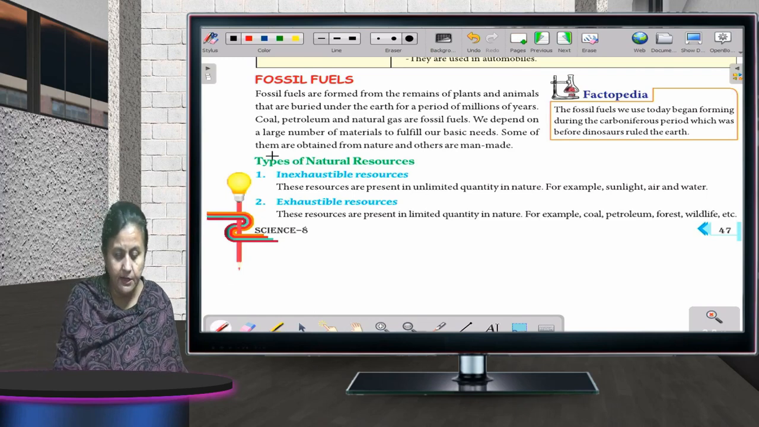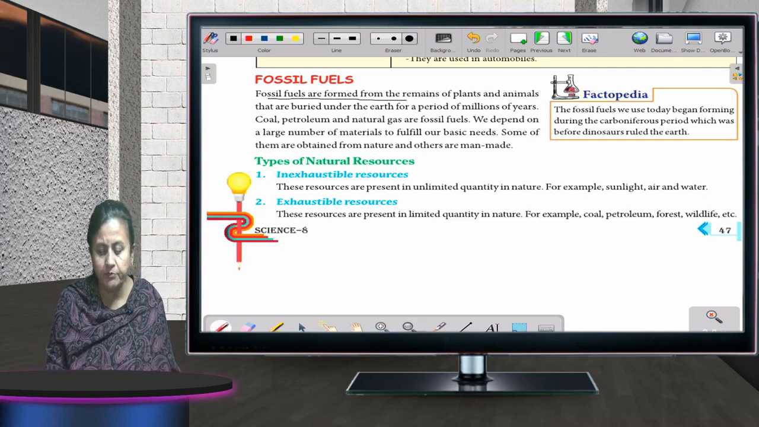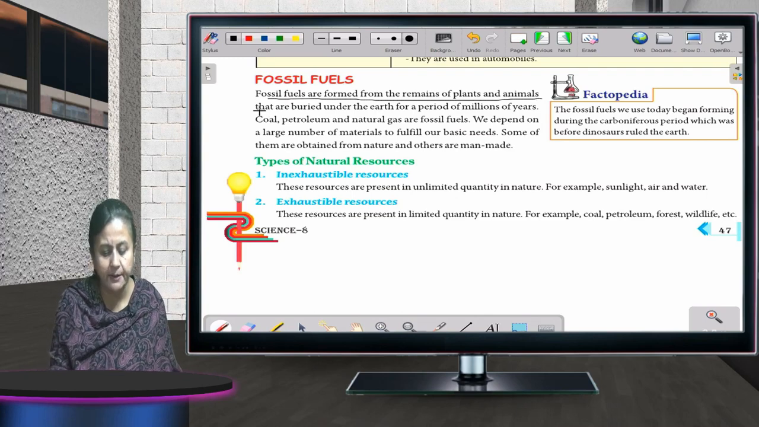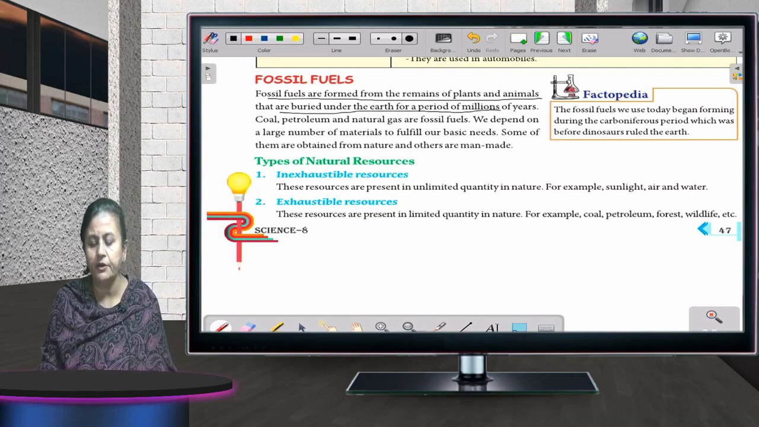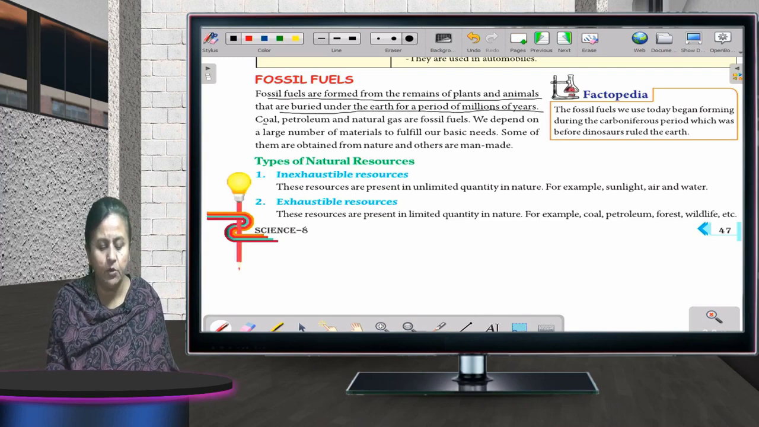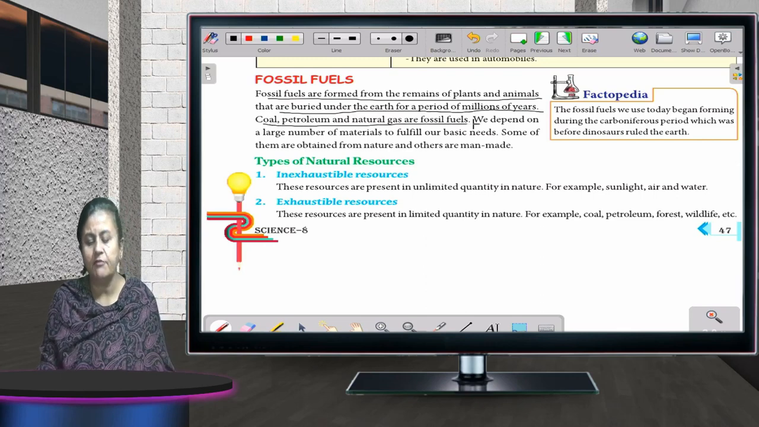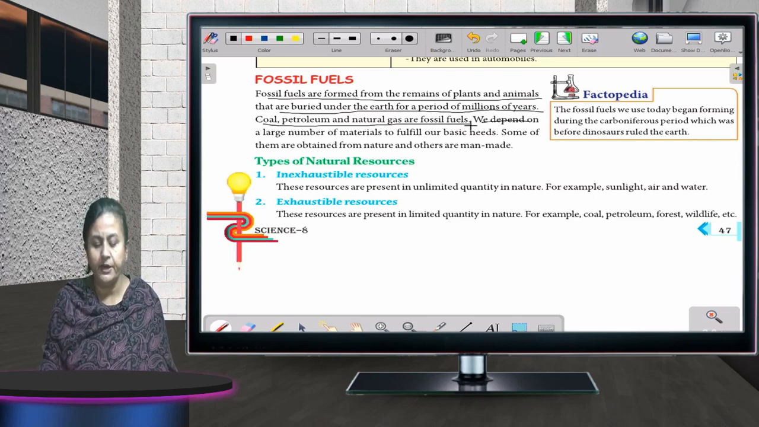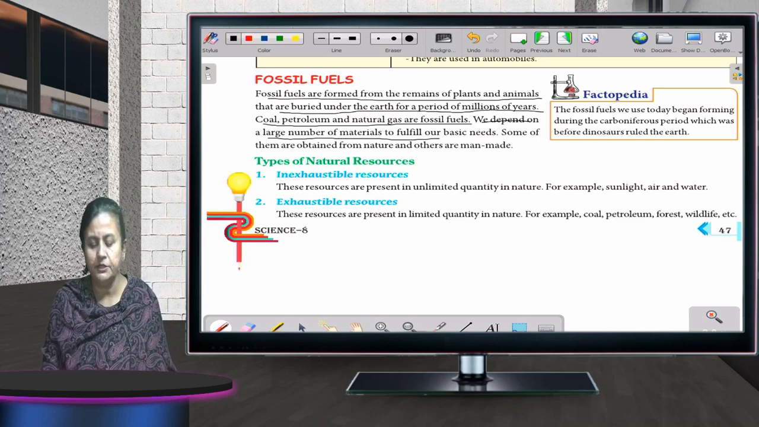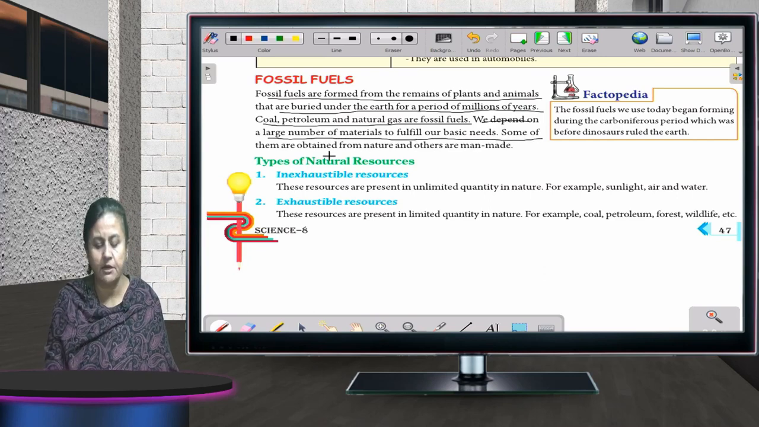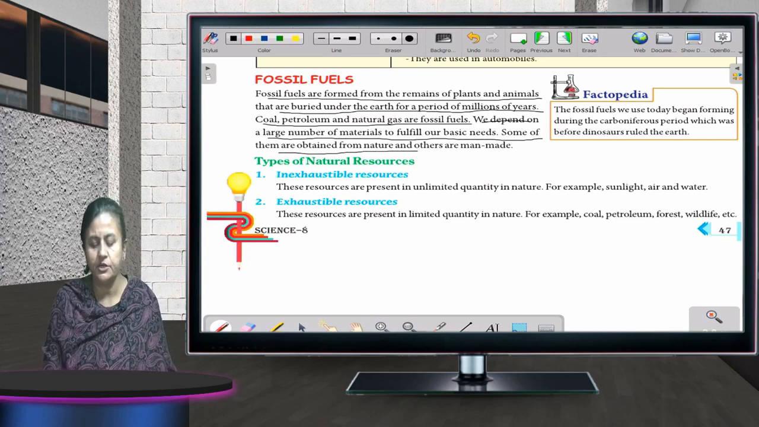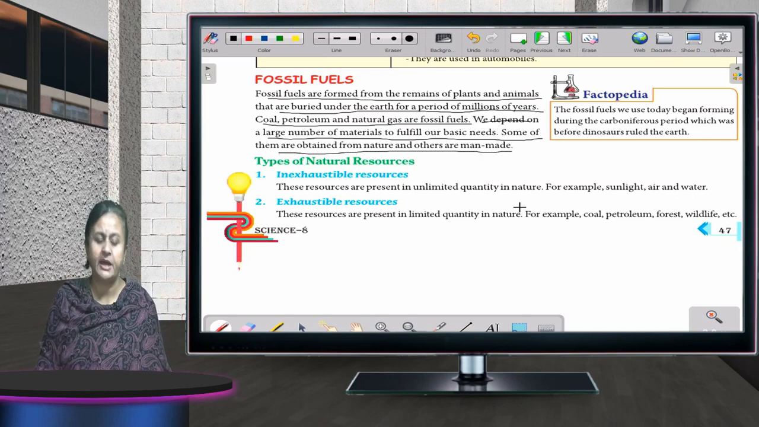Fossil fuels are formed from the remains of plants and animals that are buried under the earth for a period of millions of years. Coal, petroleum and natural gas are fossil fuels. We depend on a large number of materials to fulfill our basic needs. Some of them are obtained from nature and others are man-made.